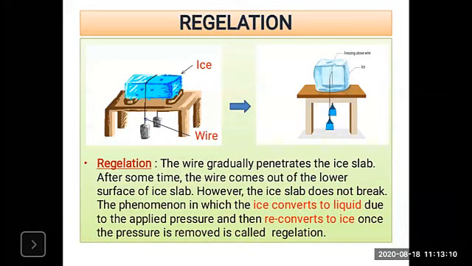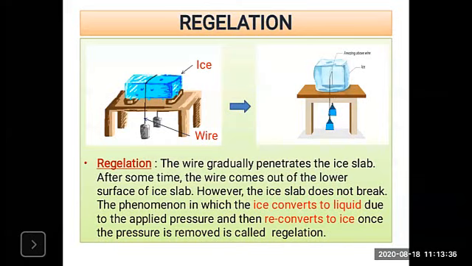So look at the second diagram. The wire gradually penetrates into the ice slab and comes out. The ice slab does not break here. This phenomenon is called regelation, where the ice converts into liquid due to applied pressure. So there is pressure on the ice slab.